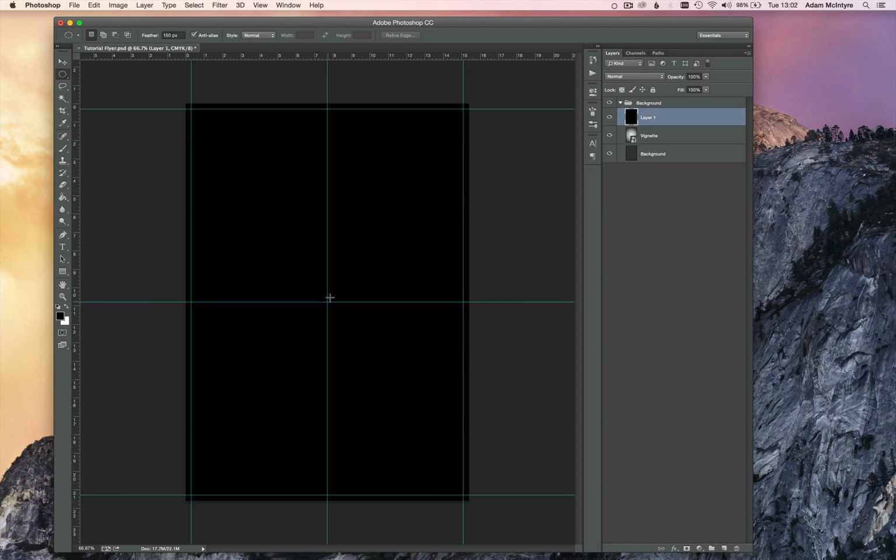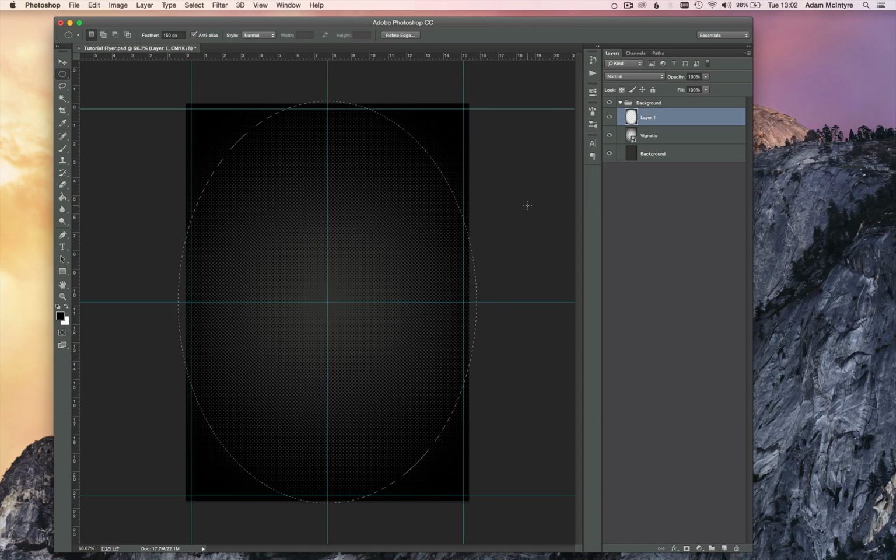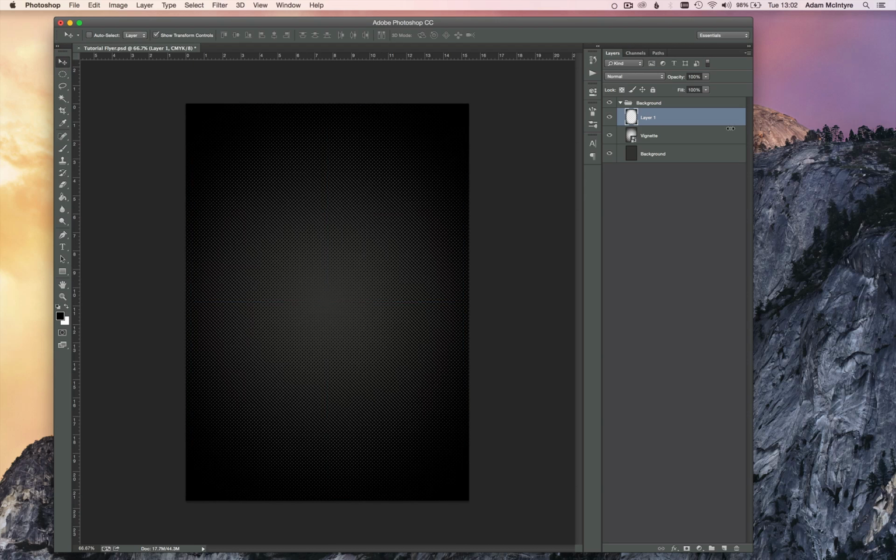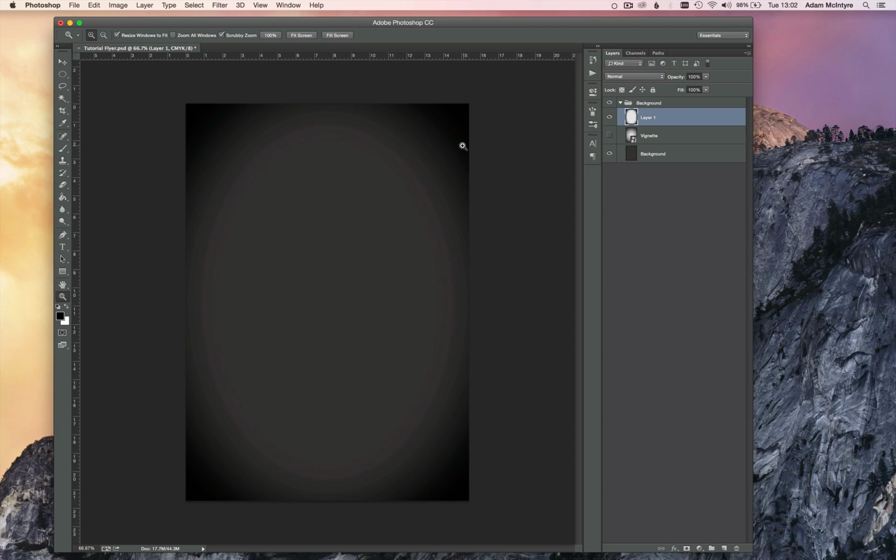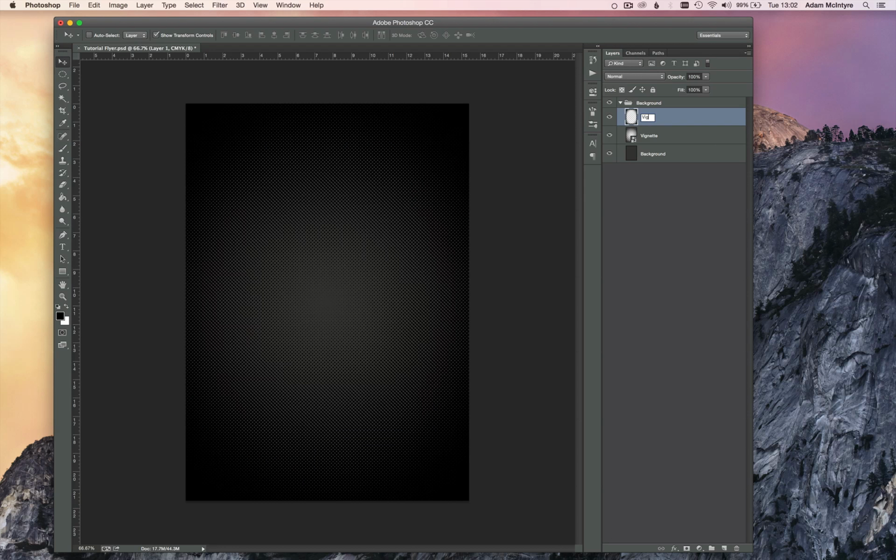Click in the middle of the canvas, see where these guides meet, click, hold down the Alt key and drag the marquee tool out to the edges like this. Alright, again, just hit backspace on the keyboard to delete the contents of the marquee tool, deselect, and you'll see we now have this sort of vignette effect on the background. Okay, again, rename that. Alright, that's our background set up.